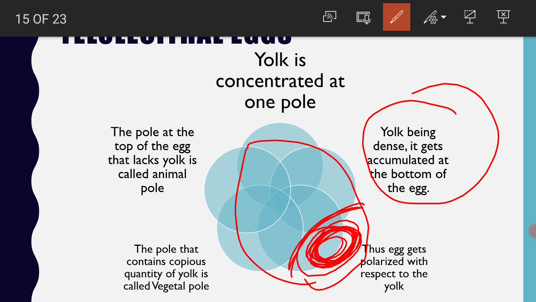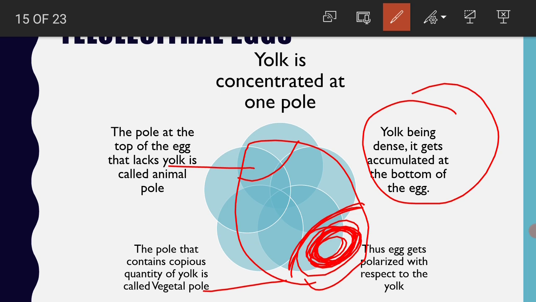This pole which is totally loaded with greater quantity of yolk is called the vegetal pole. Whereas this end which doesn't contain much yolk, or doesn't contain yolk at all, is called the animal pole. So that means the egg is polarized. One pole is called the animal pole, which is very poor in yolk content, and the other pole is called the vegetal pole, which is totally loaded with greater quantities of yolk.